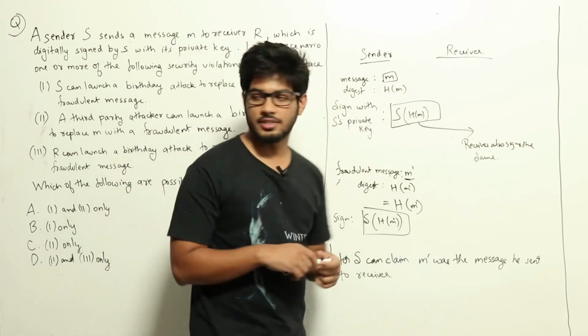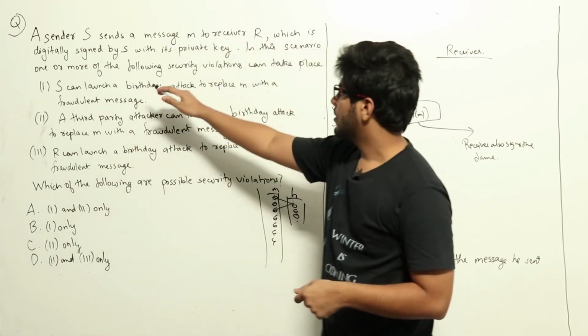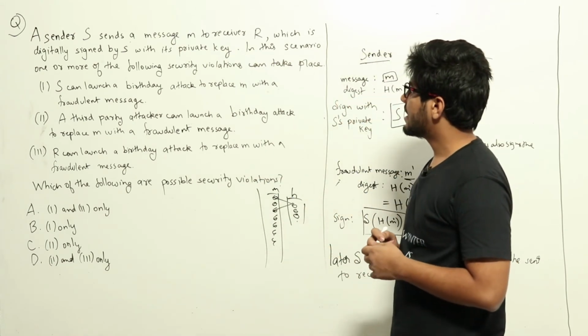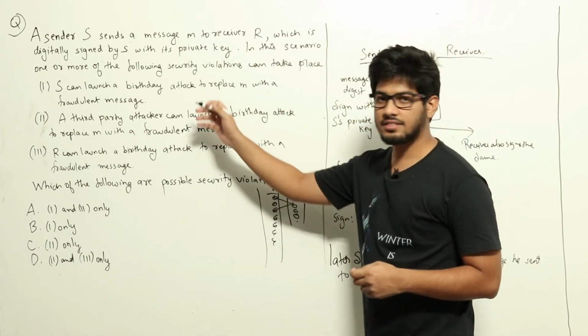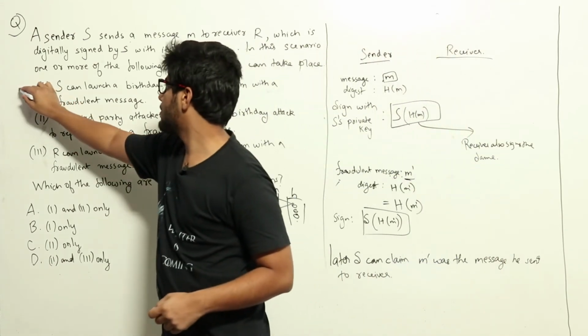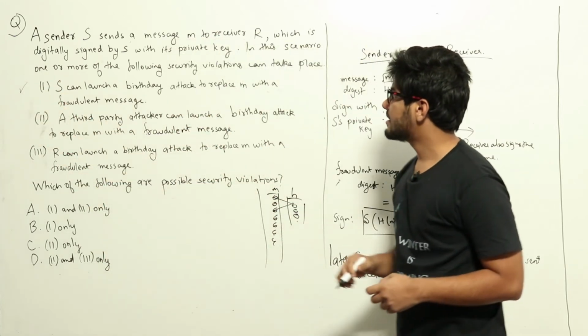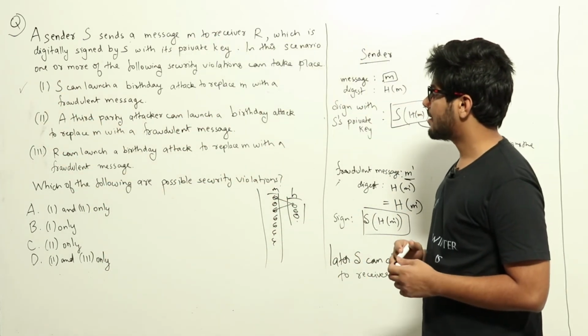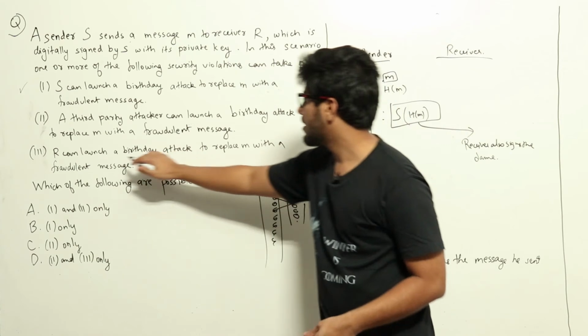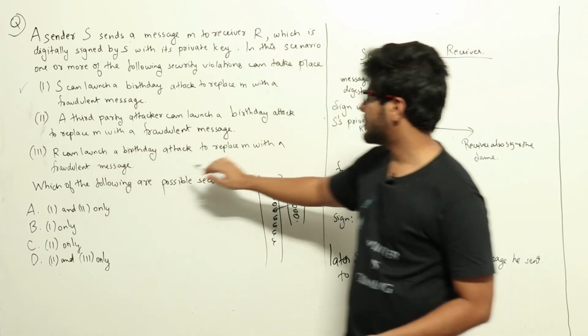Now let us look at the options. 1. S can launch a birthday attack to replace M with a fraudulent message. That's correct, that's what I showed just now. A third-party attacker can launch a birthday attack to replace M with a fraudulent message, and R can launch a birthday attack to replace M with a fraudulent message.